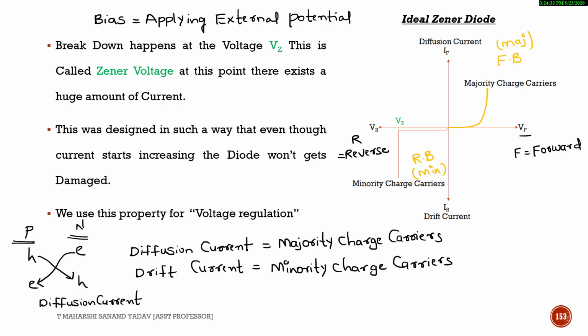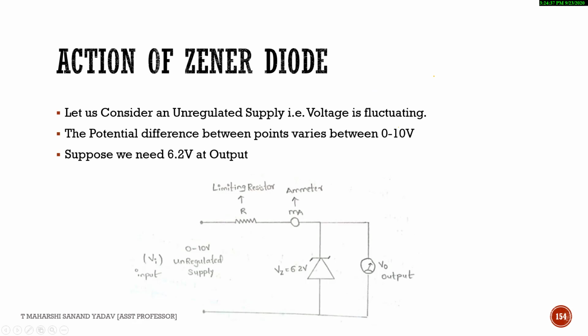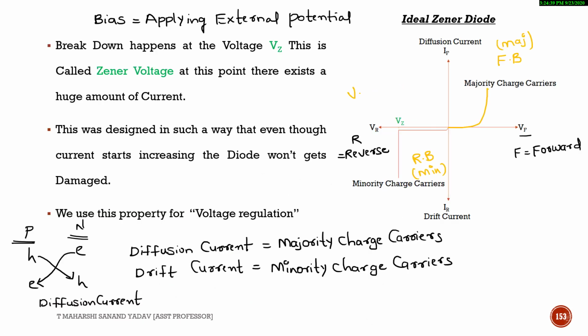And at this point, which is the Zener voltage, here Vz is nothing but Zener voltage. If I apply voltage beyond this point, it enters into the region which is called the breakdown region. In this region there exists a huge amount of current.